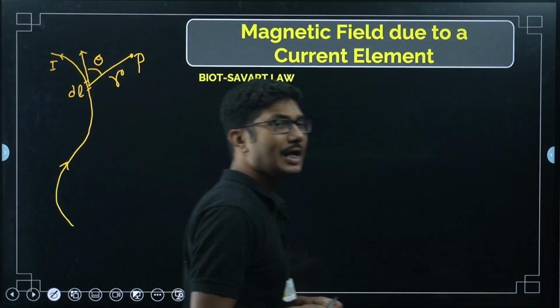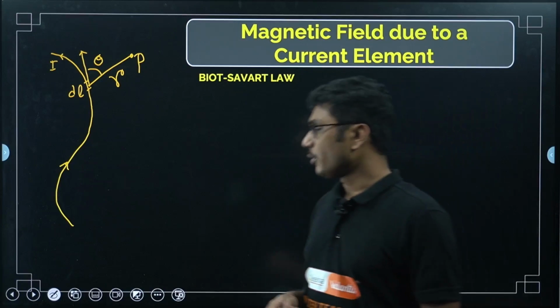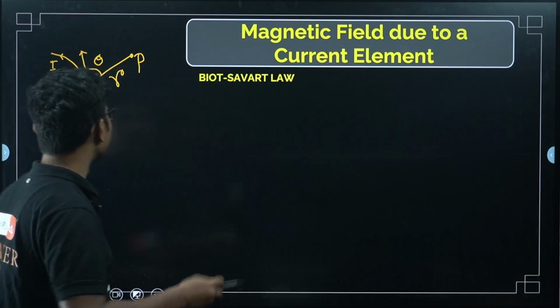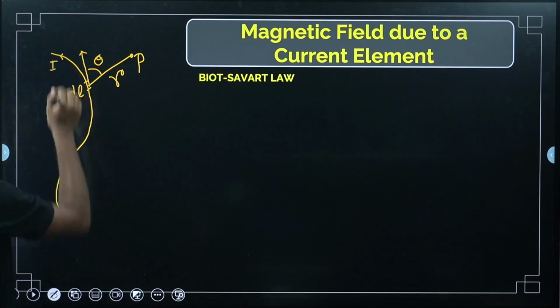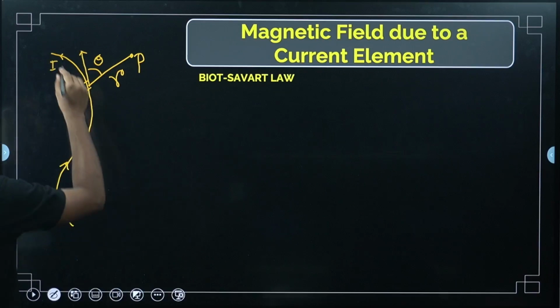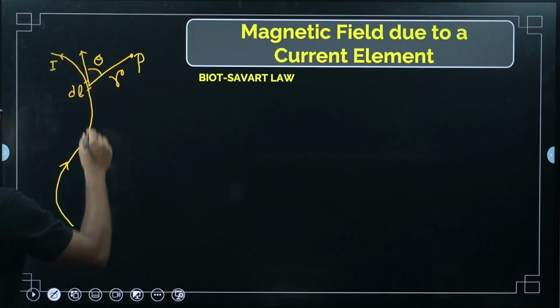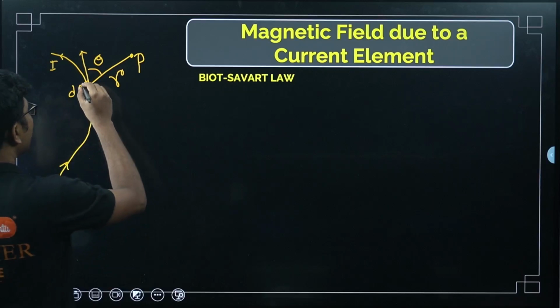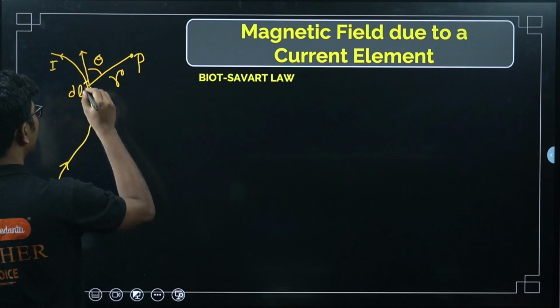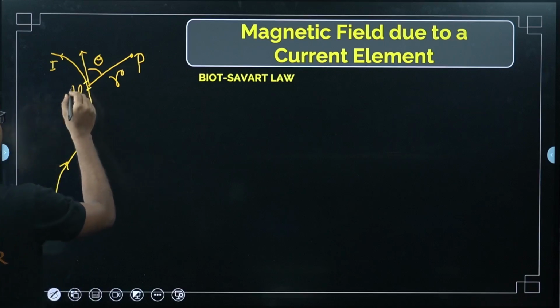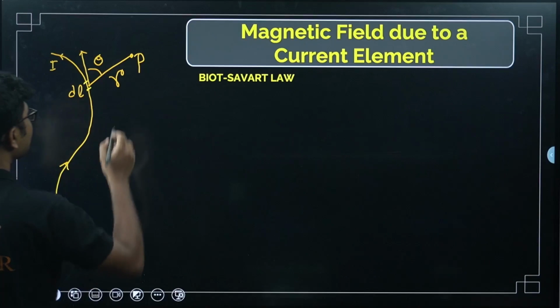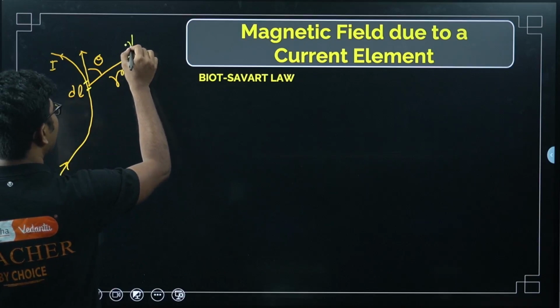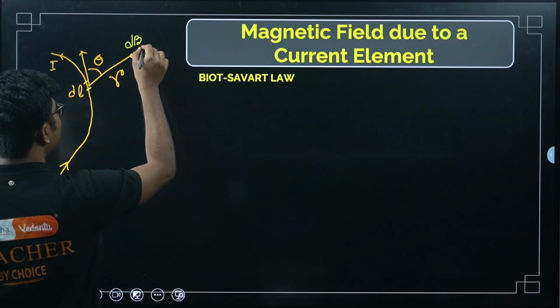So let us start with Biot-Savart's law. Suppose I have a conductor here, a conductor carrying current, like this, and I want to find magnetic field at this point due to this small portion. I am saying this small portion is dl, and I am interested in calculating the magnetic field at this point, say dBp.